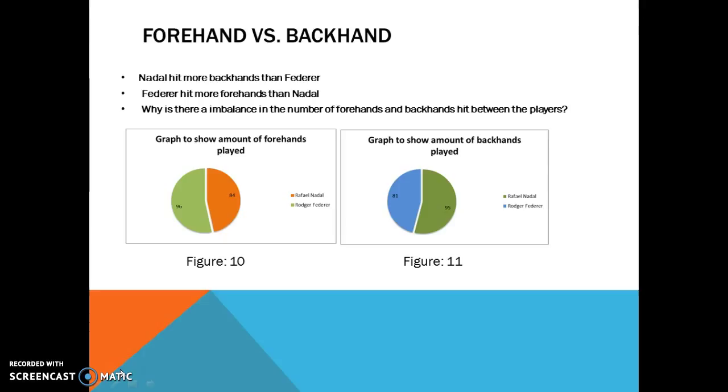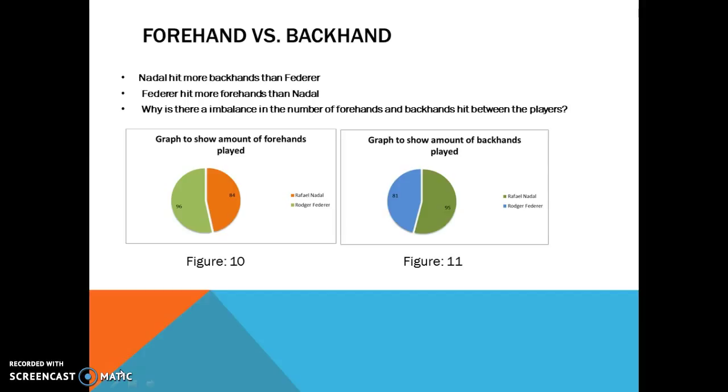The total shots hit in the first set are 177 for Federer and 179 for Nadal, therefore suggesting that as one player hits a forehand, the other will return with a backhand. This idea is supported within the data. The scores of both Nadal and Federer are very similar, with only 2 more shots being played by Federer.